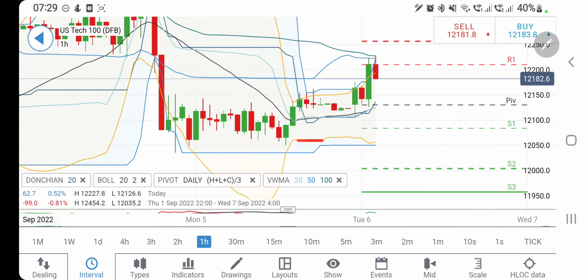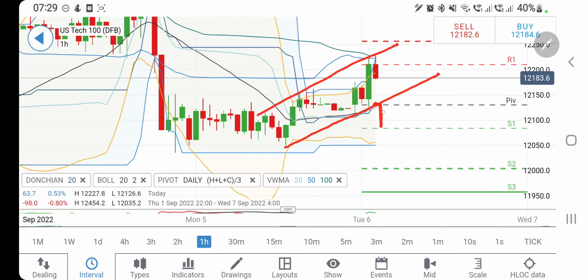Now, these are the early charts for US100 and it is trying to trade in this channel. The support there is 12,130, which is going to be strong only and only if it trades above it. If it trades below 12,130, you can expect that we may see it dropping further than 12,100. 12,050 is the ultimate level below which it is going to act or remain bearish. Till the time it trades above 12,130, you can again expect it to rise, again expect it to bounce back.